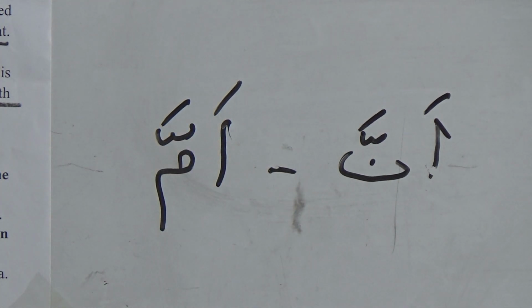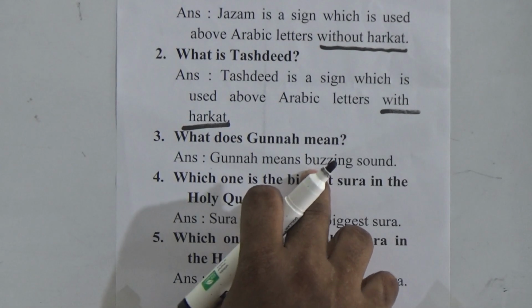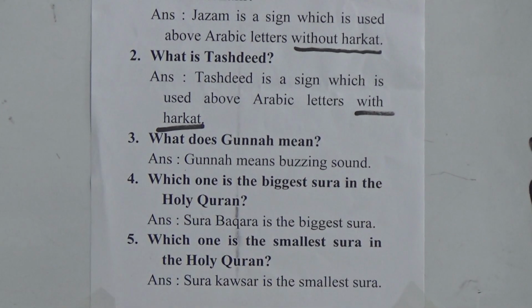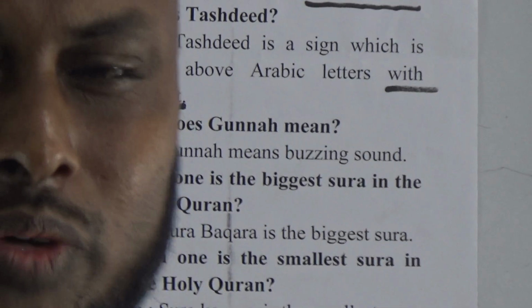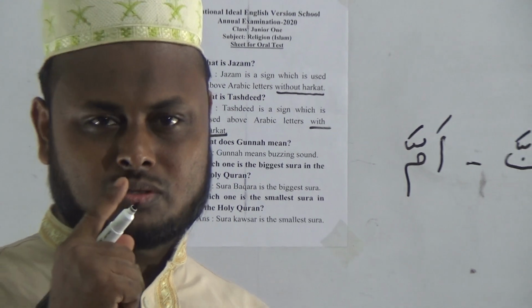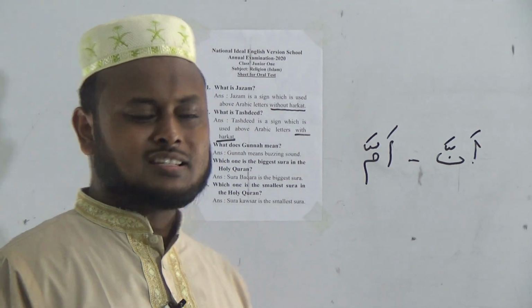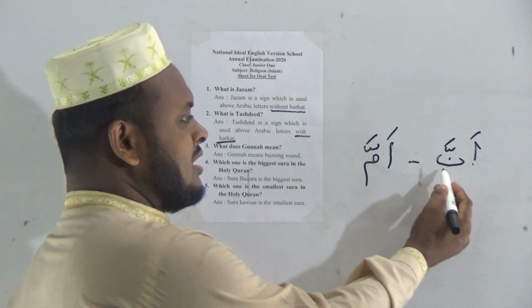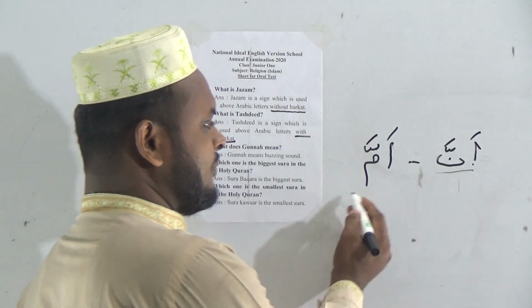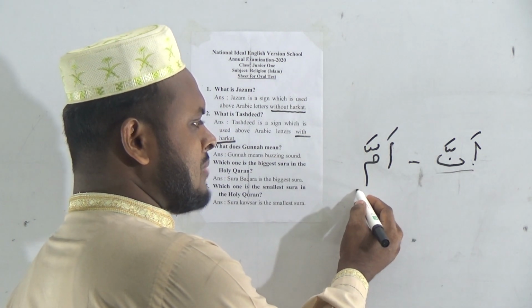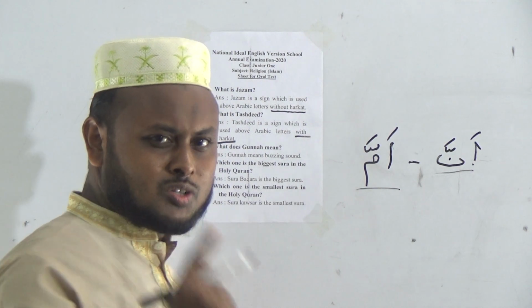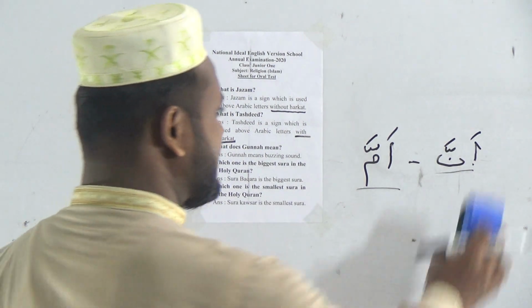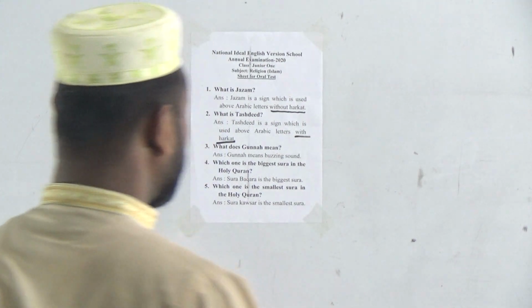Okay. What does gunna mean? Gunna means buzzing sound. Buzzing sound means the sound is pronounced by the nose. This is called buzzing sound, such as anna, amma. This sound is pronounced from the nose, so it is buzzing sound, and its name is gunna.